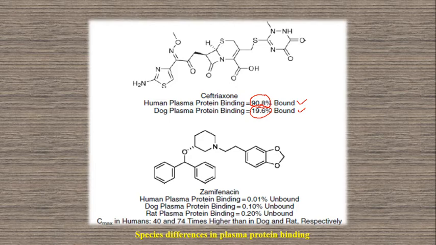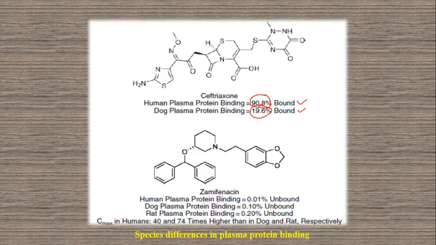But for the same ceftriaxone during clinical trials, taking the dog as another species, the dog plasma protein binding interaction is only 19.6%. The same drug molecule has a different binding interaction. The percentage of binding is different from species to species.